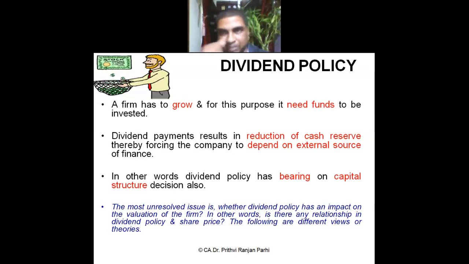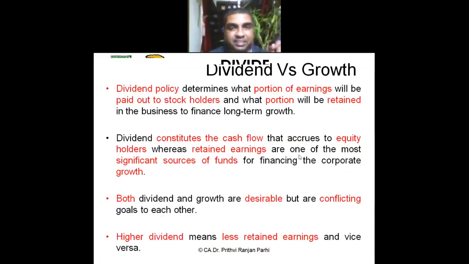They expect a kind of cash flow from the company. So therefore, both the aspects need to be taken care of. And the dividend policy also has a bearing on the capital structure of the firm. If the firm can pay dividend, accordingly it can decide what should be the ideal capital structure for that firm.